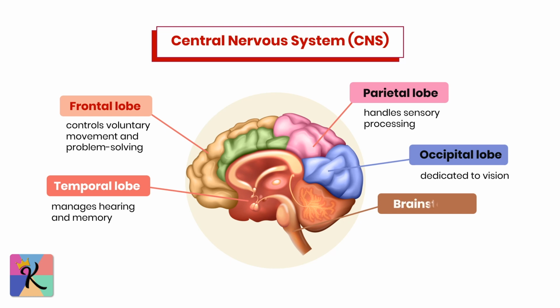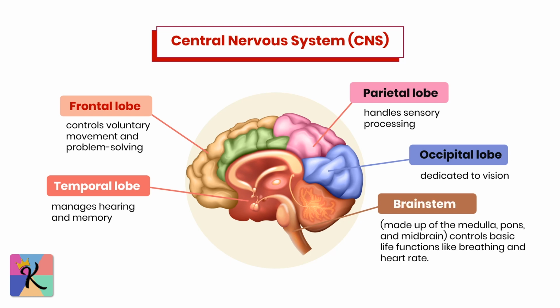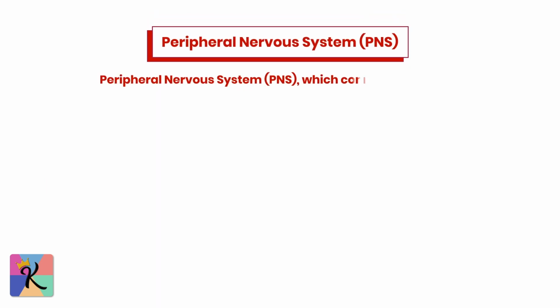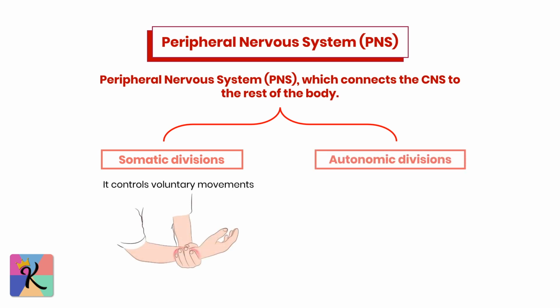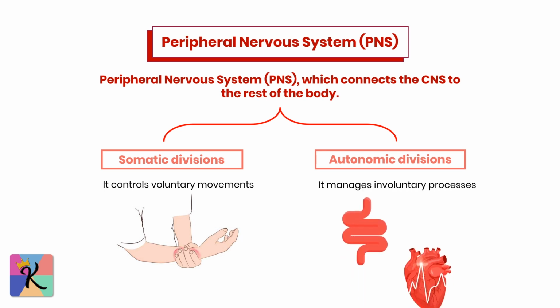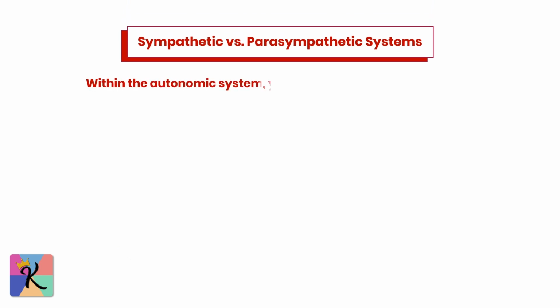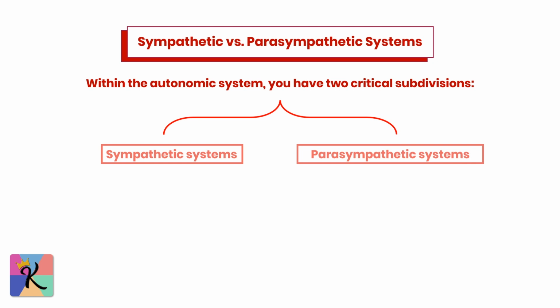You should also understand how the brainstem, made up of the medulla, pons, and midbrain, controls basic life functions like breathing and heart rate. Now let's discuss the peripheral nervous system, PNS, which connects the CNS to the rest of the body. The PNS is divided into two main systems: the somatic and autonomic divisions. The somatic system controls voluntary movements like lifting your arm, while the autonomic system manages involuntary processes such as digestion and heart rate. Within the autonomic system, you have two critical subdivisions: the sympathetic and parasympathetic systems.